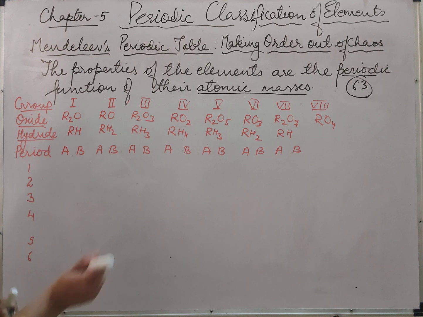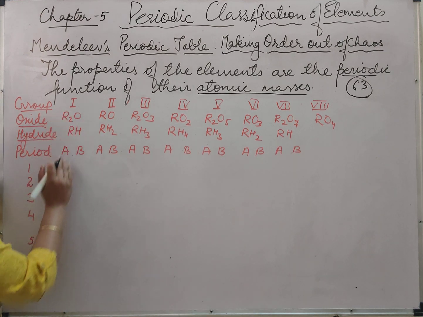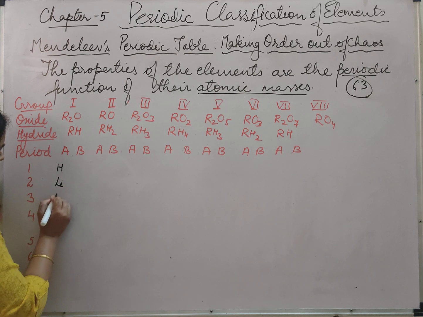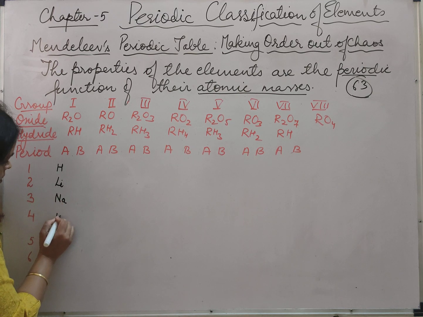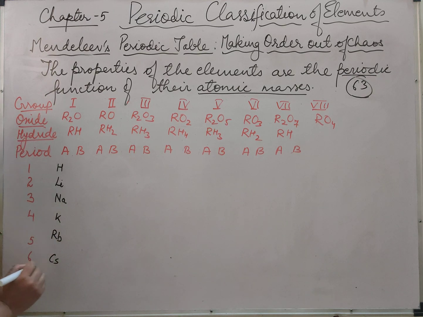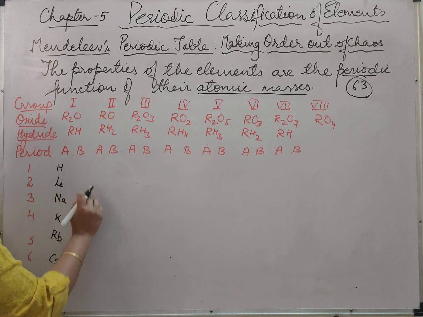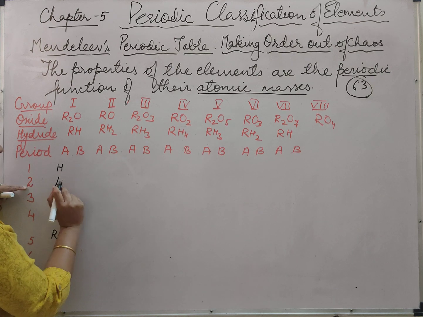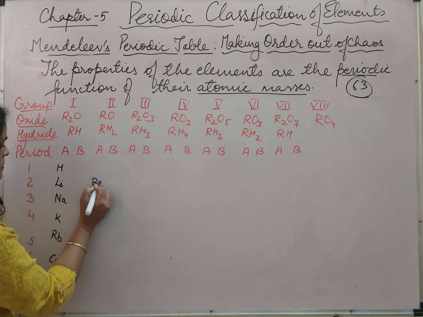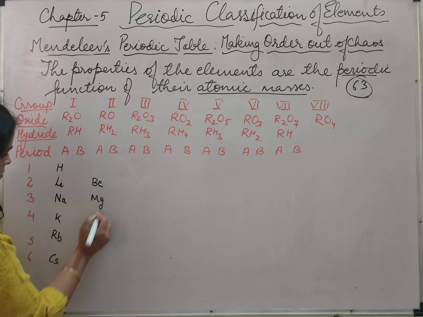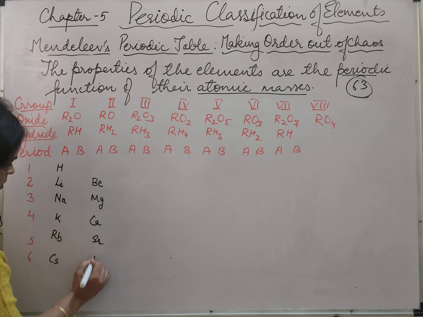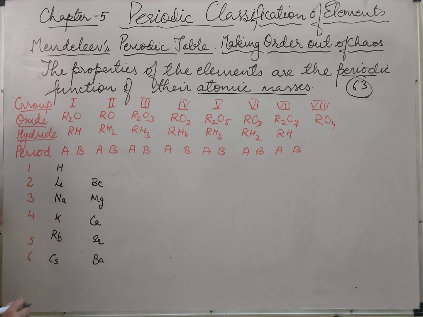Now let's write the elements which are coming in the first A group. It was hydrogen, lithium, sodium, potassium, rubidium, and cesium. Now in the second A group, we will start in correspondence to lithium. It was beryllium, magnesium, calcium, strontium, and barium.